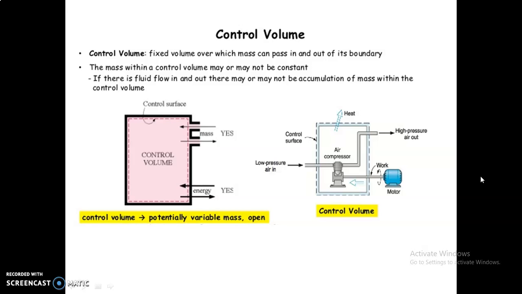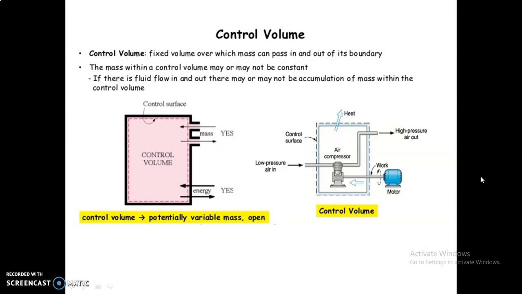In this diagram, control volume with potentially variable mass, it is open. So that means this is an open system. Mass interaction is there.